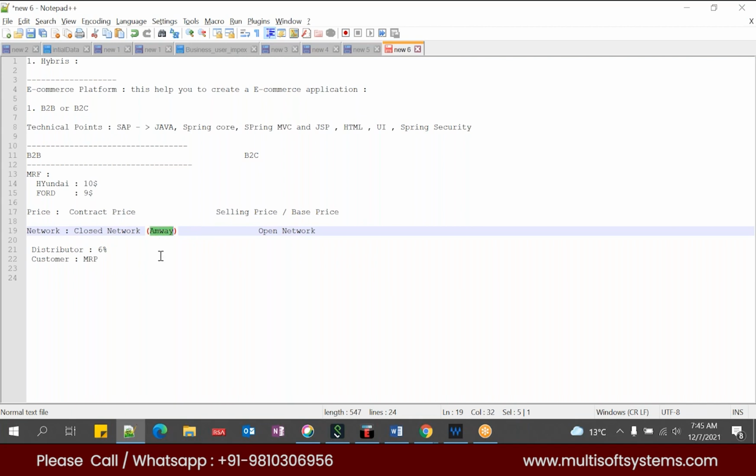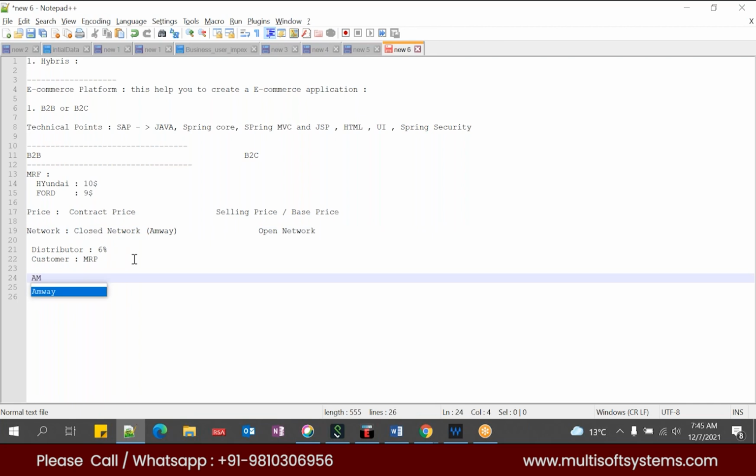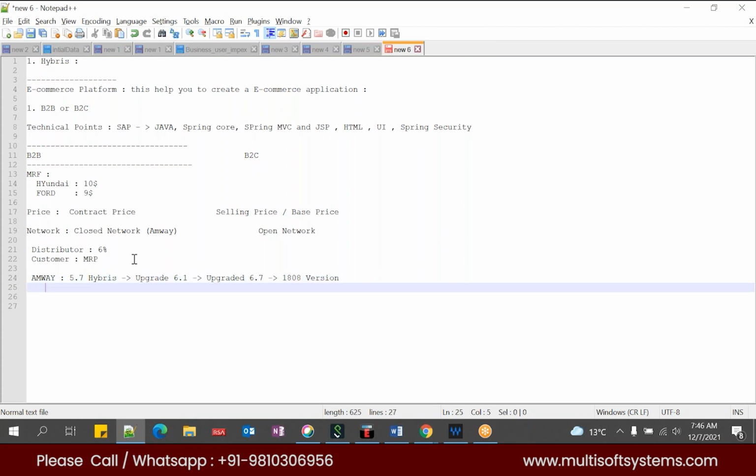So initially, when Amway started its e-commerce application, they used the 5.7 Hybris version. Then after some upgrades, they moved to 6.1, then again upgraded to 6.7. Just around 6 or 8 months back, they upgraded to the 1908 version. However, they are planning for a new update. The latest version of Hybris is now 2011, and why I mentioned this is that it is a stable version.